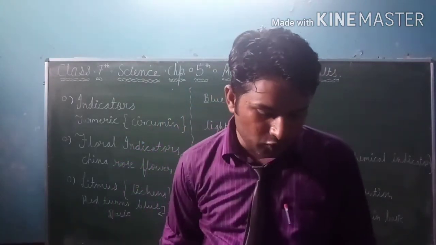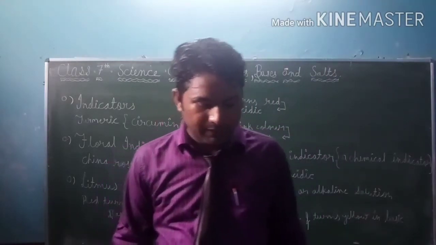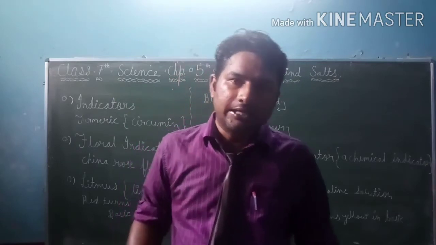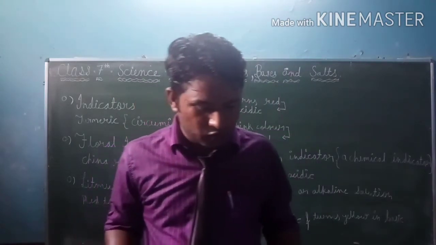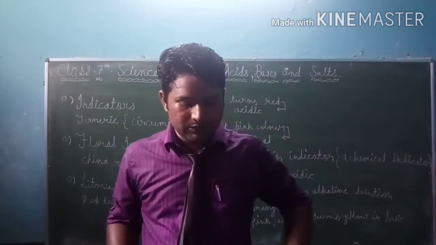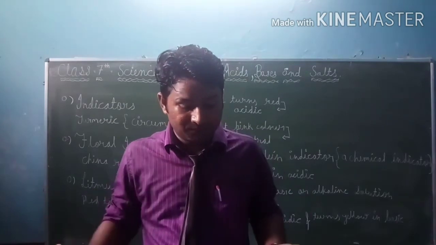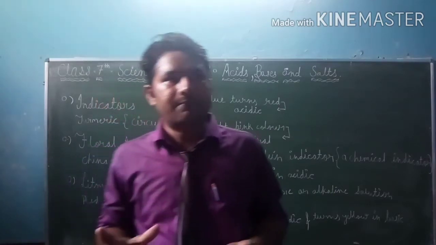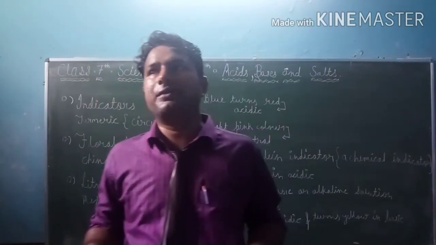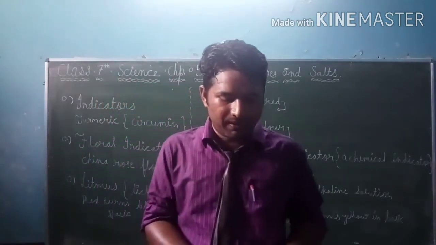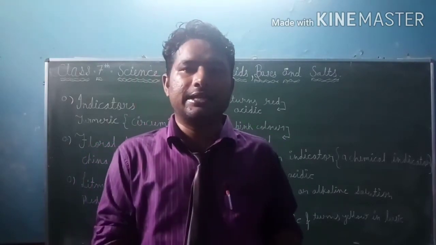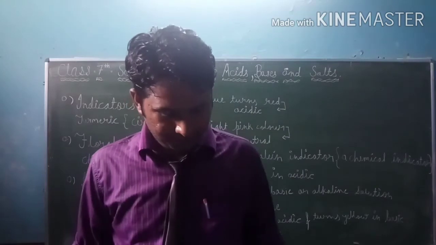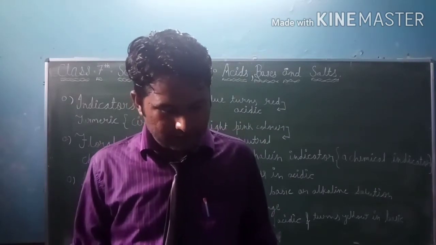Litmus is the most common indicator being used in laboratories for testing the acidic or basic nature of a solution. Litmus जो है आपका वो most common indicator होता है जो laboratory में use करते हैं for testing the acidic or basic nature of a substance. That means of any substance we may use litmus paper to check the acidic or basic nature of a solution.